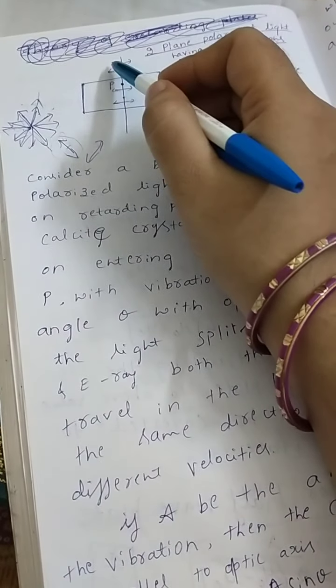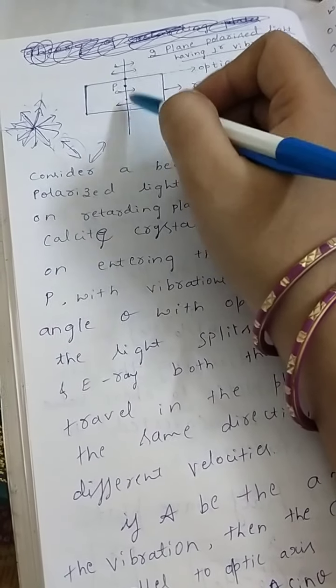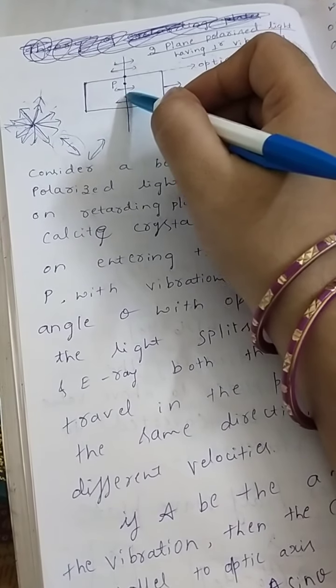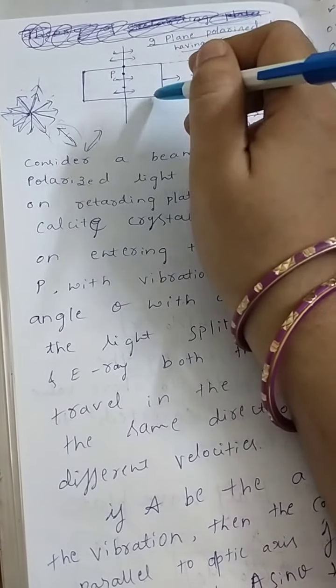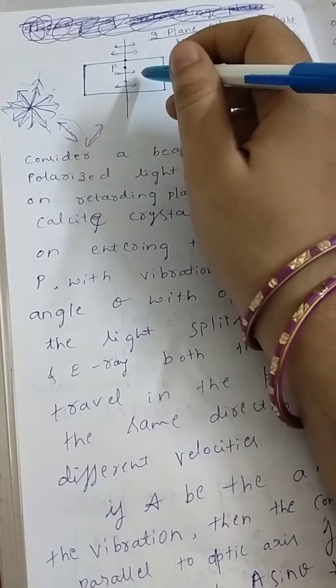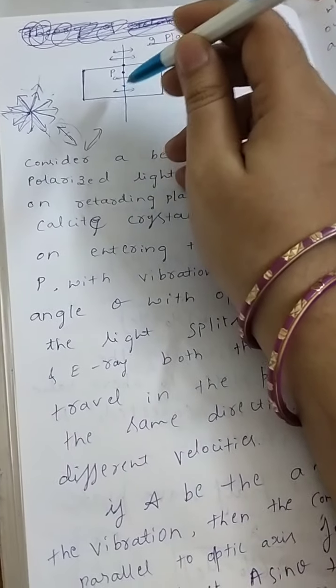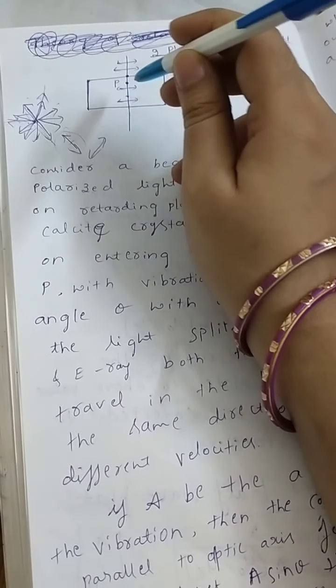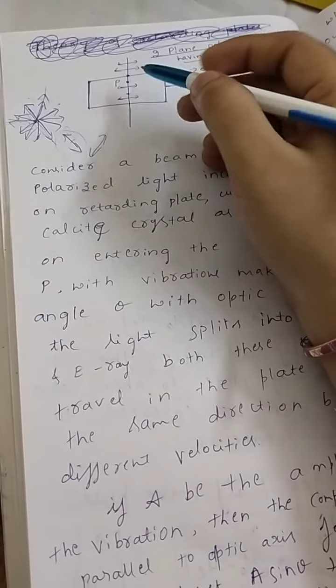Now I am passing a plane polarized light, and it gives out both the vibrations. One is perpendicular to the plane of paper and another is along the plane of the paper. Usually the one along the plane of the paper is the extraordinary ray, and the one containing the perpendicular vibrations is considered the ordinary ray, correct?